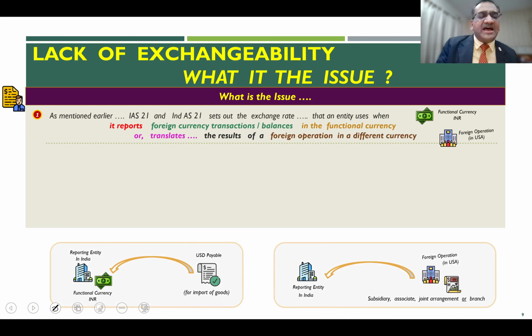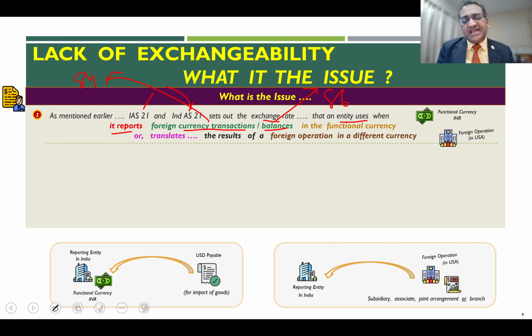As I mentioned in the earlier slide, both these standards, IAS 21 under IFRS and Ind AS 21 under the Ind AS framework, set out the exchange rate that an entity uses when that entity reports foreign currency transactions and balances. In my example, transaction at 84 rupees, balances at 86 rupees.